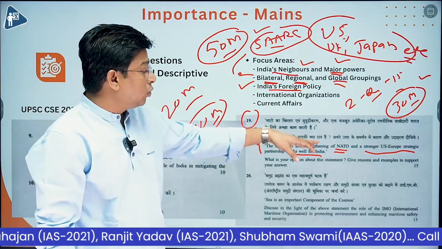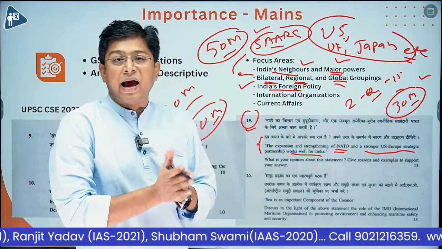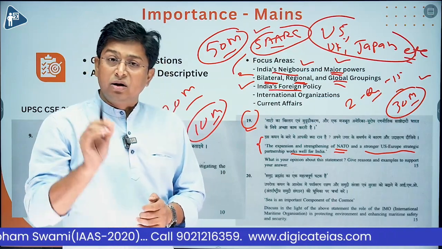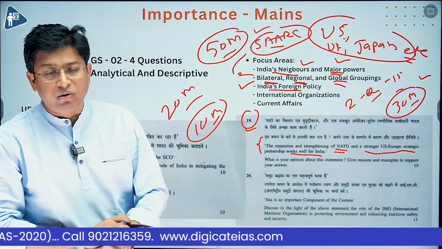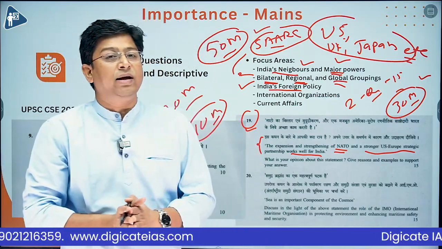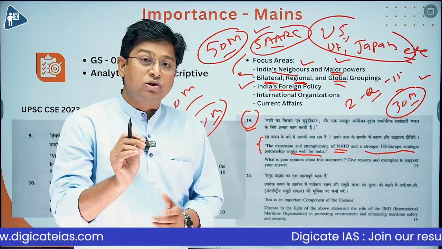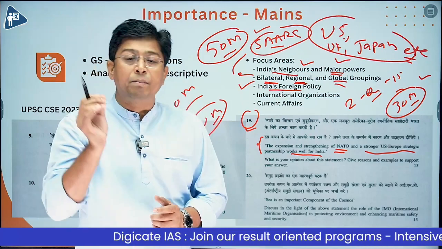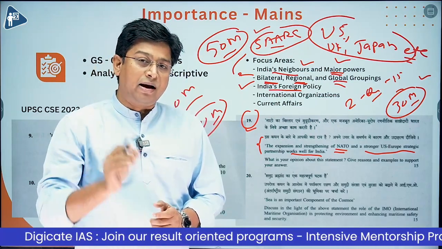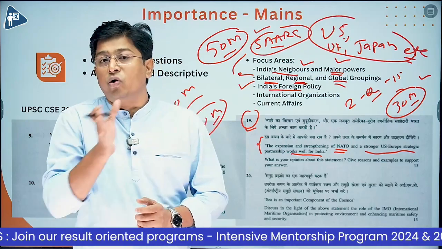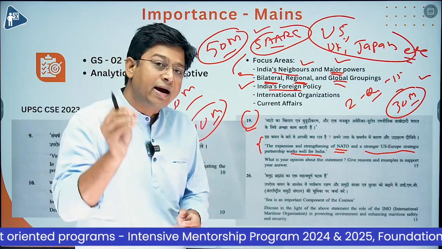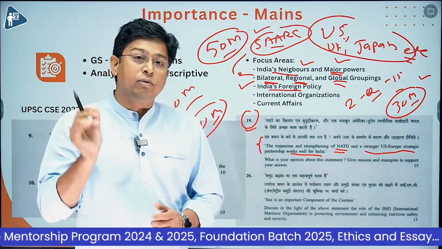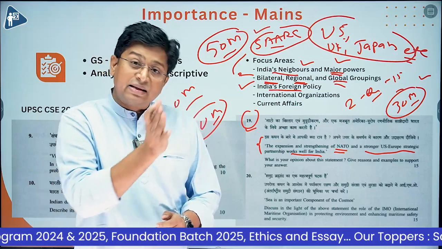So basically those global groupings which are important and have an impact on India, UPSC will definitely ask questions on them. You have to consider that if the happenings around the world are not of any concern for India, then UPSC will never ask a question on them. Those organizations, groupings and agreements which have a considerable impact on India will be asked in the examination, and there will be only one question: what is its relation, what is its impact, what is its influence on India. Whenever you are studying international relations, consider what its impact on India is.